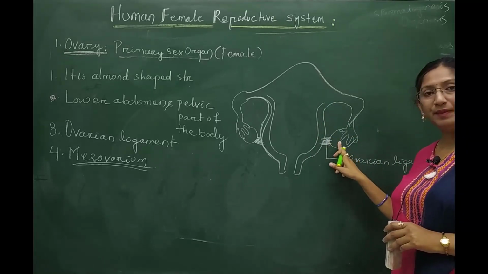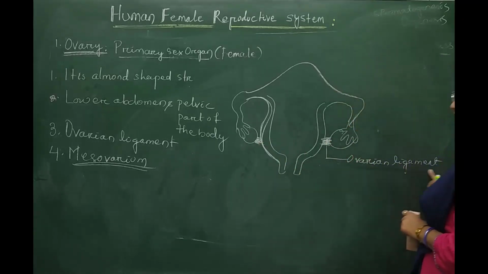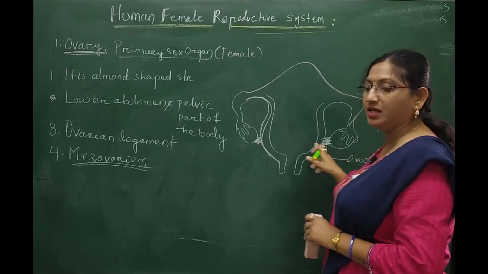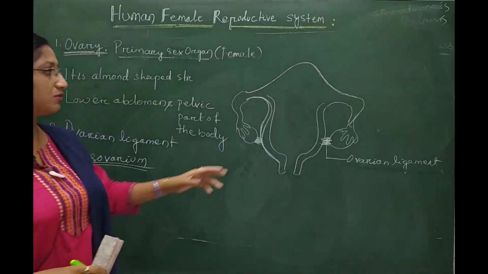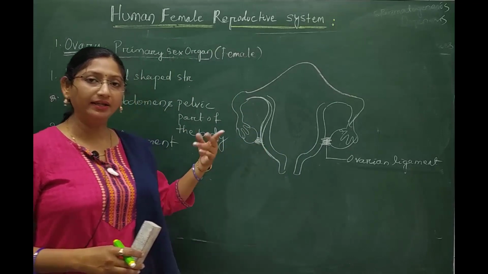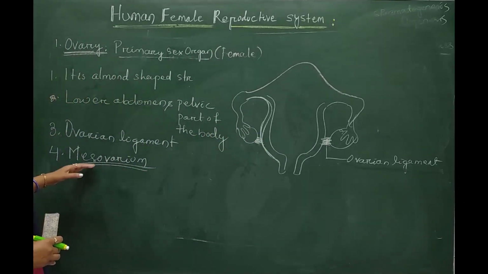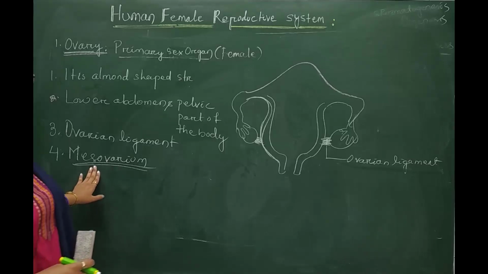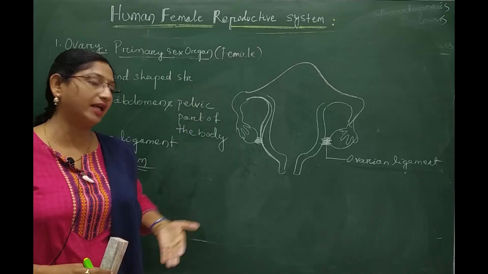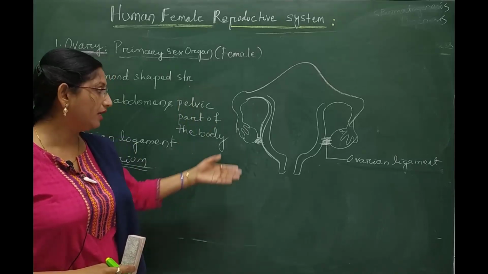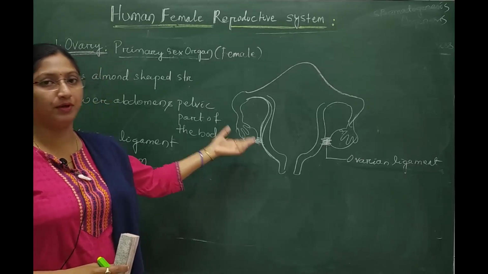The other is the mesovarium, which attaches to the pelvic wall or pelvic cavity and fixes the position of the ovary in the female body.